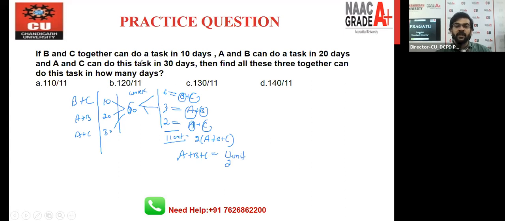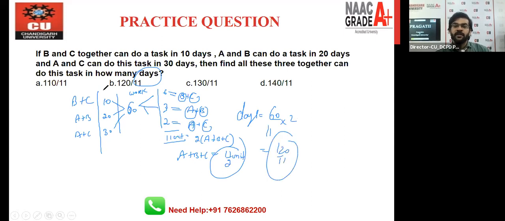And how can we find out the number of days? For finding out the number of days, you just divide the total work by the 1 day work, and that is 120 by 11. And where is the option? B is the right answer for this question. So we have seen that the previous question and this question are very similar, just the data was different, right? So I hope it's clear to all of you now.